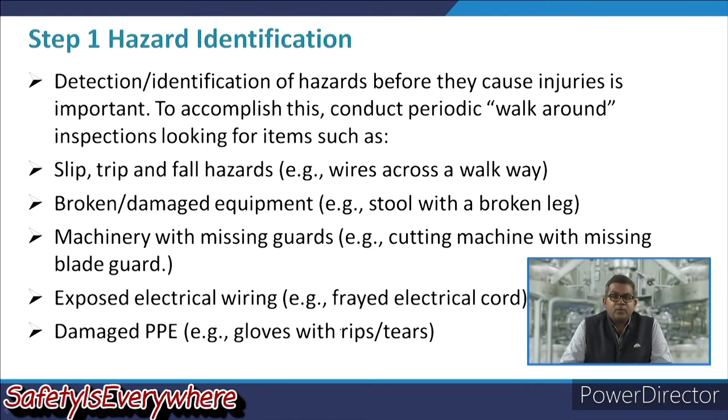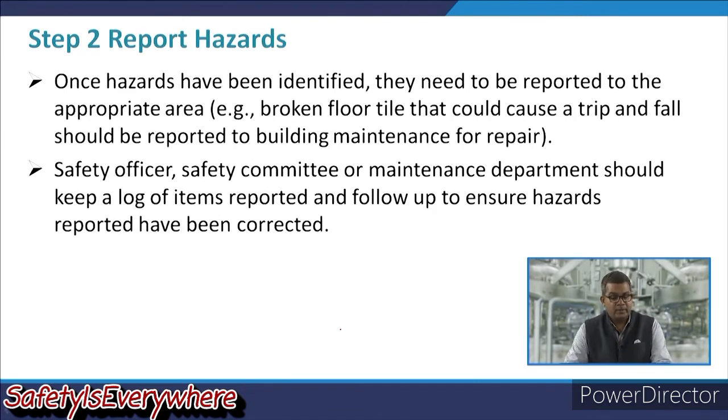Sometimes you may observe broken, damaged equipment, for example, a stool with a broken leg. Sometimes you may observe machinery with a missing guard, like a cutting machine with a missing blade guard. Sometimes you may see exposed electrical wiring, maybe a frayed electrical cord. Sometimes there is damage to personal protective equipment, like gloves with rips or tears, etc. So, this may create a problem.